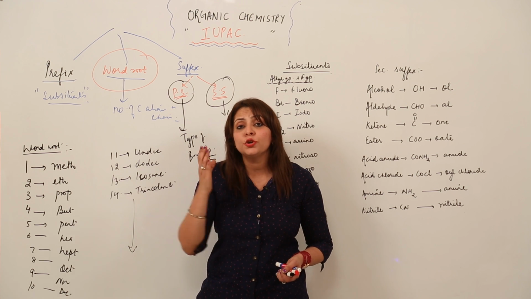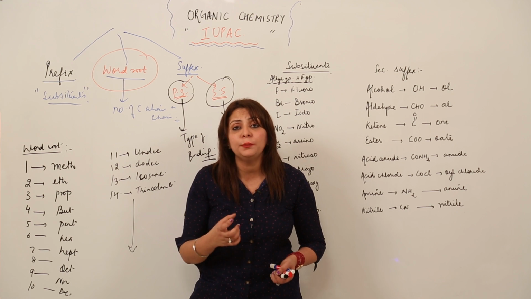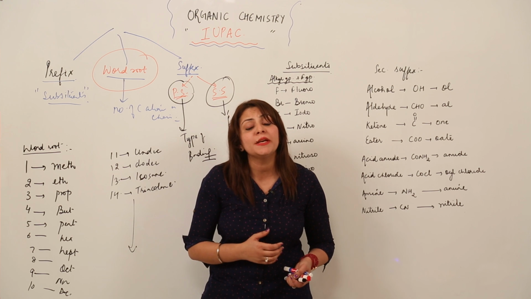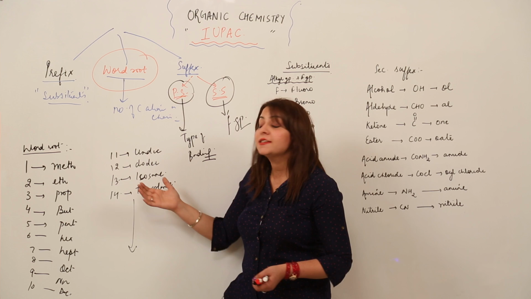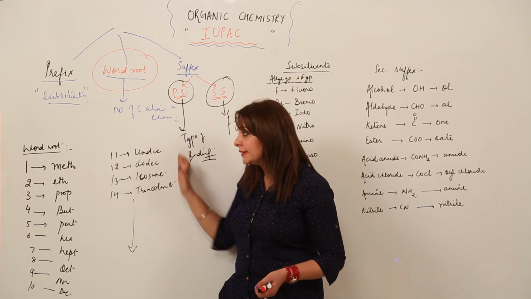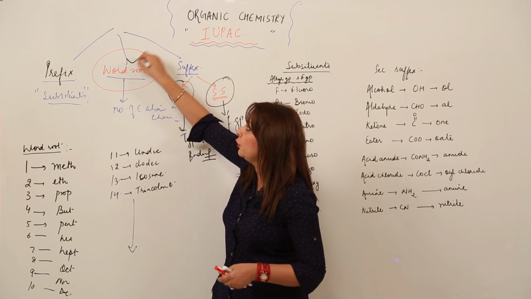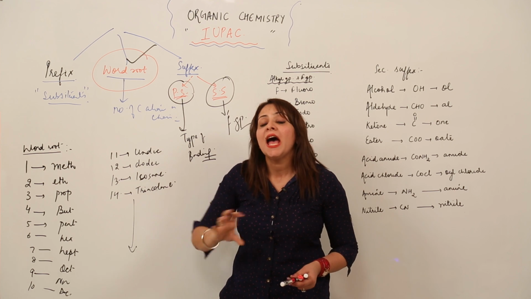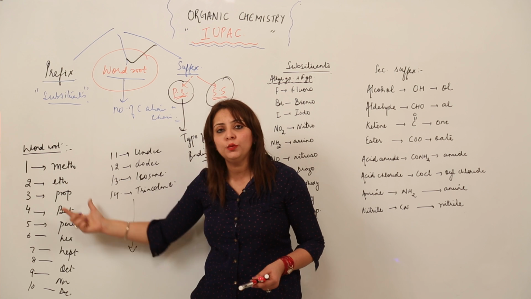You should know what word to use in IUPAC when you count the carbon atoms in a chain, which indicates the number of carbon atoms. This is very important. I think you have written these word roots in your copies, so you are familiar with them. It is just the counting of carbon atoms in a chain, and accordingly we use that word.